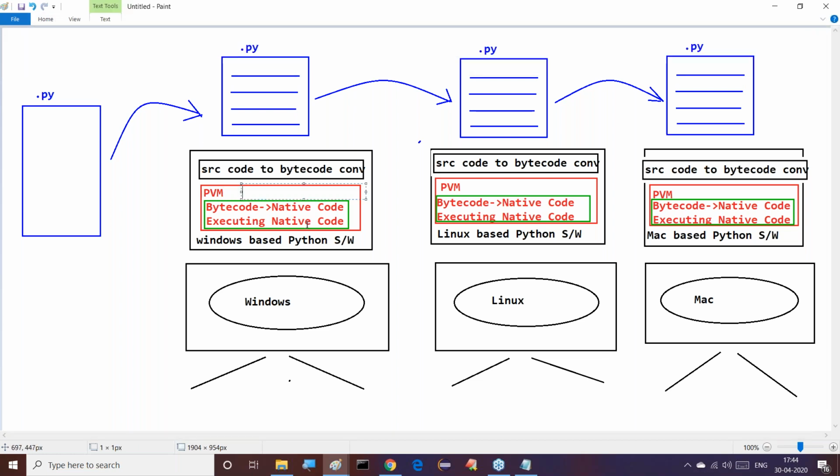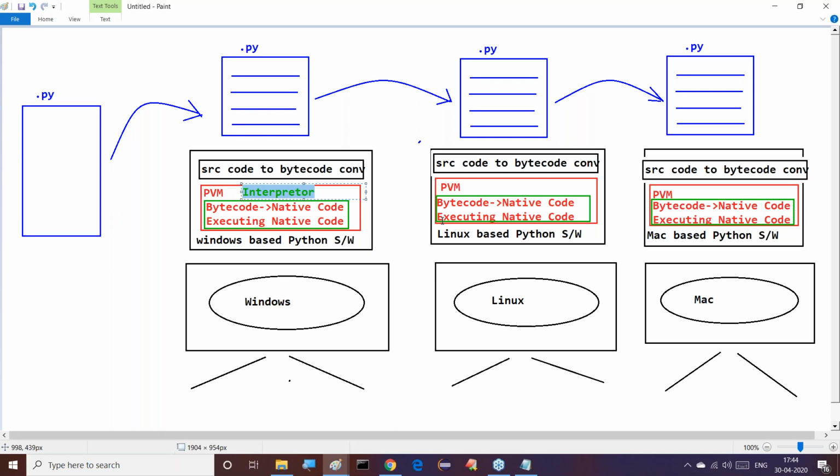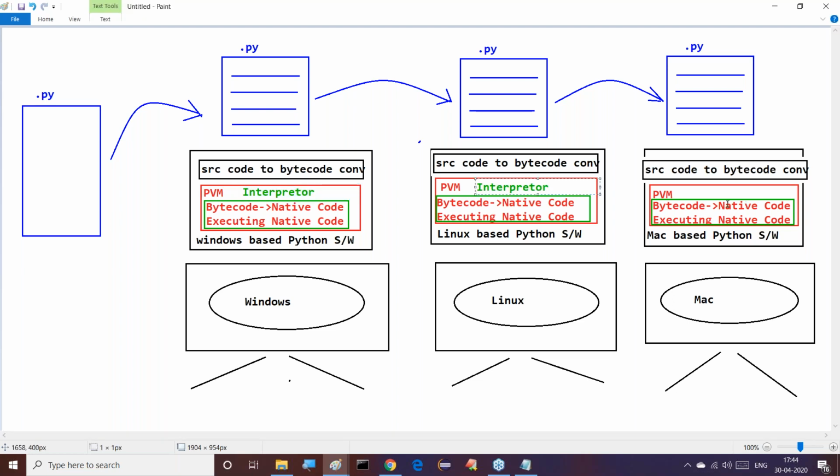Not only in the case of PVM, maybe in the case of Java also. In Java and in the case of PVM, converting bytecode to native code and executing that native code is the responsibility of which one? The interpreter. Everybody has to understand my point here. Of course, inside the PVM, too many components are available. One of the components is the interpreter.